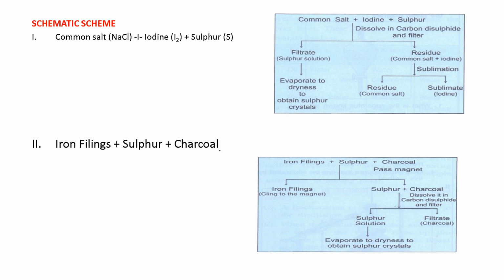Another example is iron filings, sulfur plus charcoal. The first step is we pass a magnet; we can do it by magnetic separation. So iron filings cling to the magnet, and the sulfur and charcoal we dissolve in carbon disulfide. Sulfur is dissolved in carbon disulfide, so we get sulfur solution and charcoal as residue. Then evaporate to dryness to obtain sulfur crystals. This is the procedure to separate this.